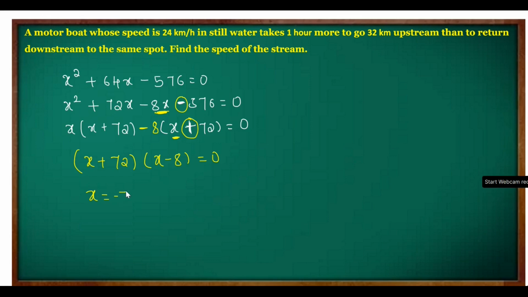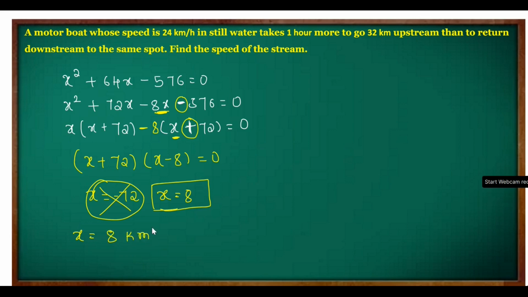So x equal to minus 72 is one root and x equal to 8 is another root. We are going to consider this and we are going to neglect this since it is negative. So here in this case, the speed of the stream is x and that is equal to 8 kilometer per hour. X is equal to 8 kilometer per hour. So these were the three important questions, okay, about upstream and downstream concept.